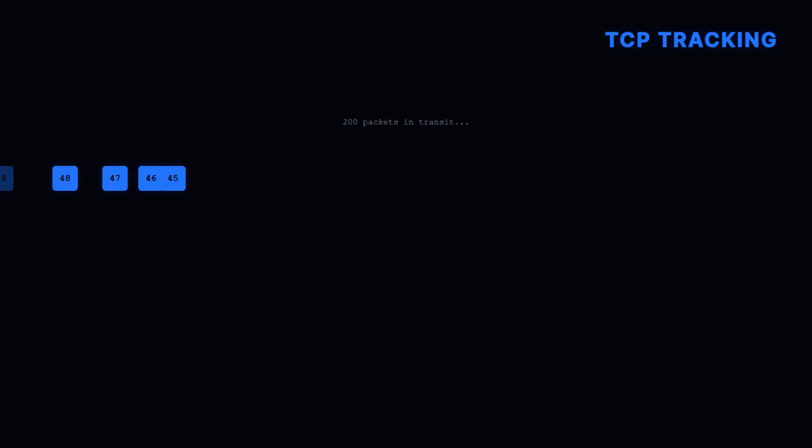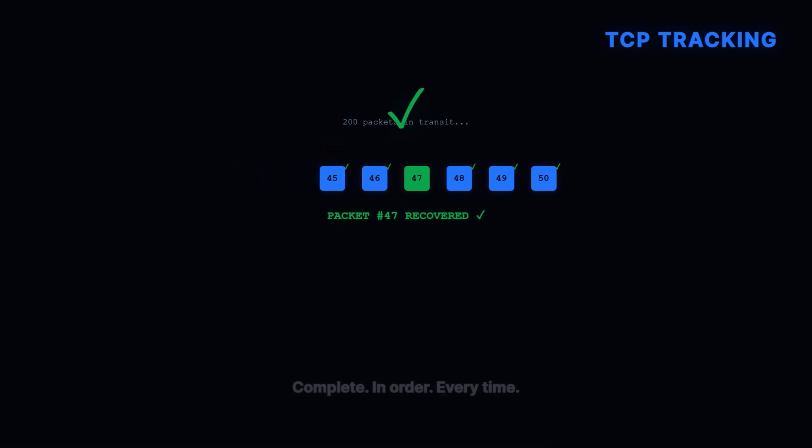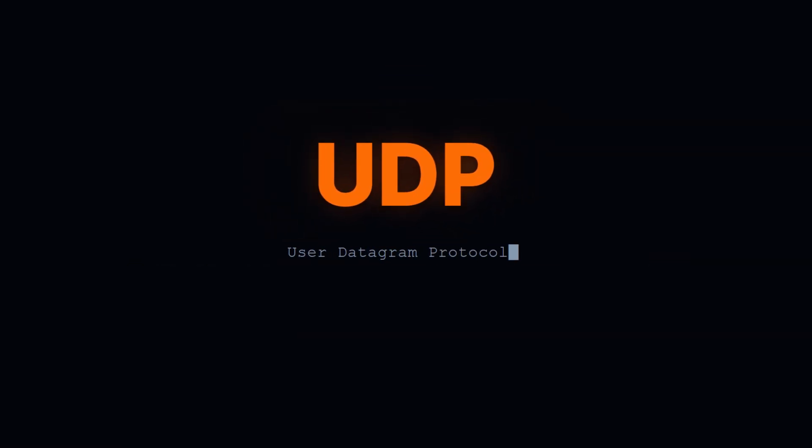Only then does actual data flow, and every packet gets tracked. If packet 47 out of 200 goes missing, TCP notices, stops everything, and resends it. Your data arrives complete, in order, every time. But all that checking costs you speed. Every confirmation adds latency.